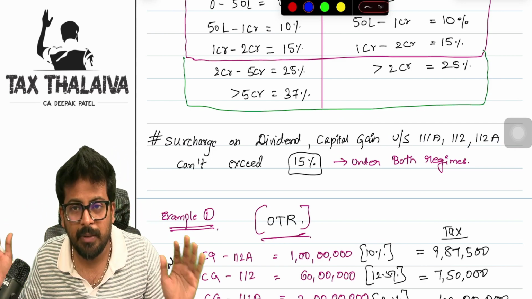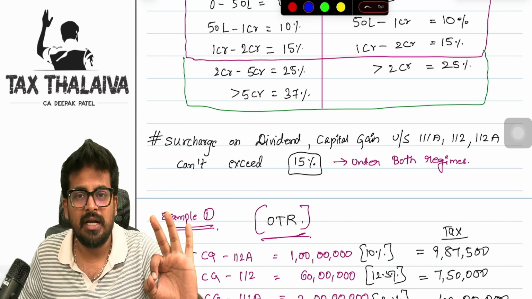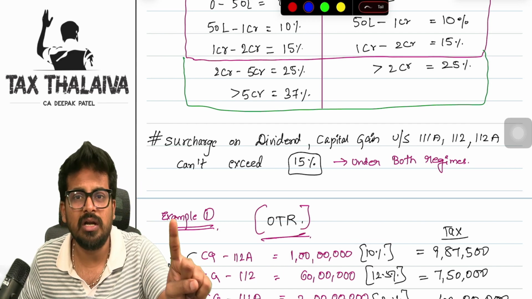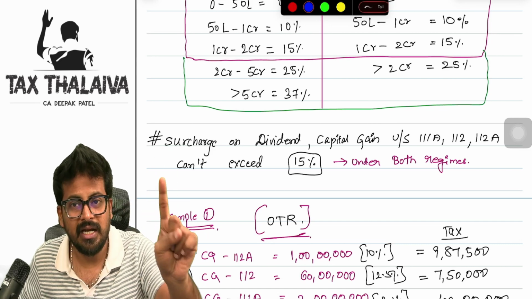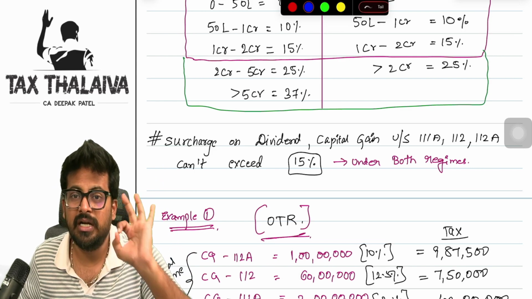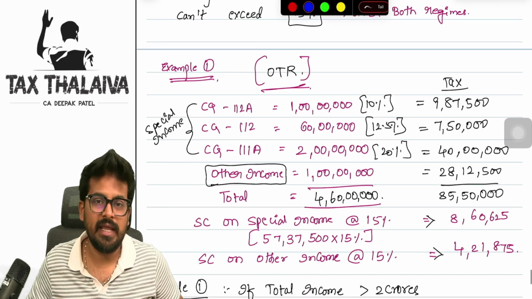But we need to keep in mind that for surcharge purposes, dividend is also treated as a special income only. So on dividend income also, you cannot levy surcharge of more than 15%. Though it may be taxed as per the normal income slab rates, surcharge on dividend income cannot exceed 15%. Let's take one example.